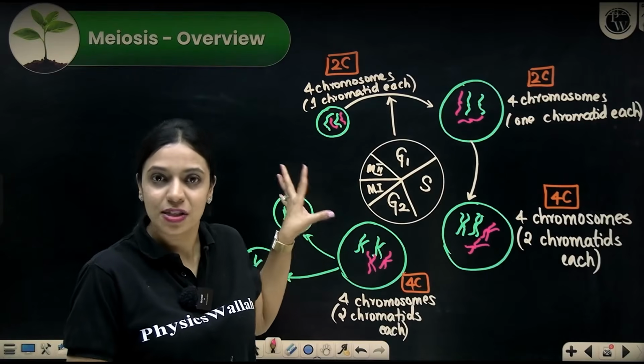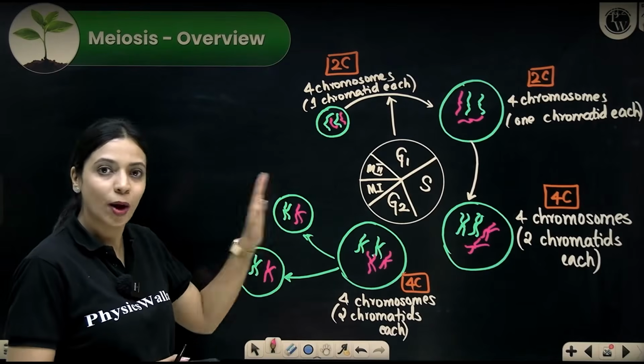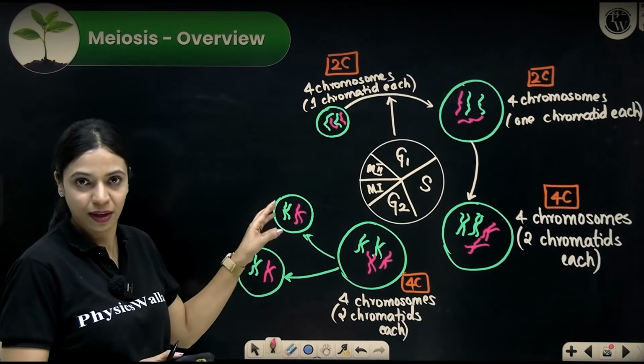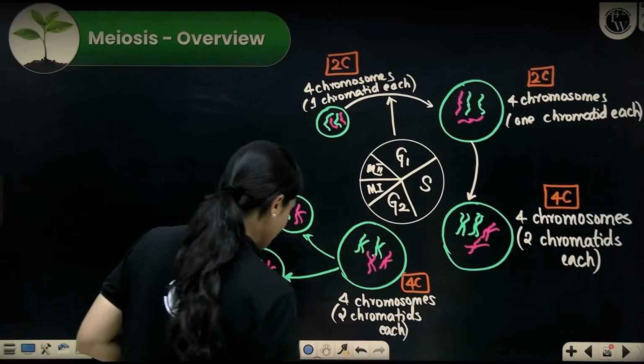So after the first meiotic division, it so happens that each cell receives one copy of the maternal chromosome, one copy... no, that's not what I meant to say. Okay, so before that, let me tell you this.